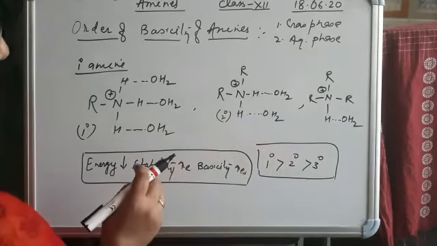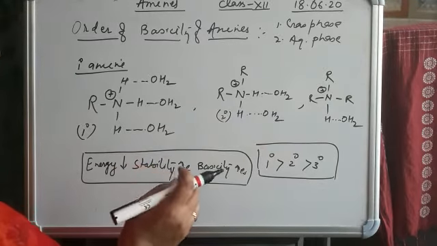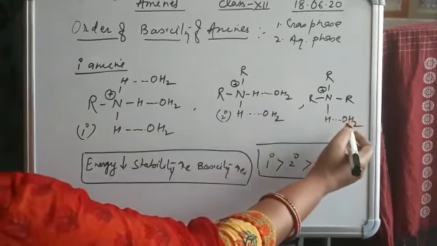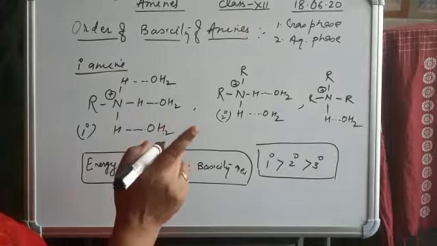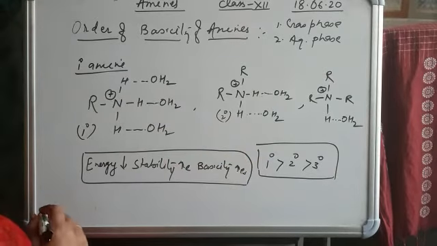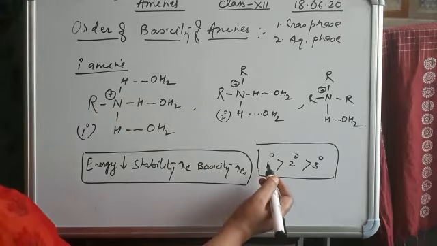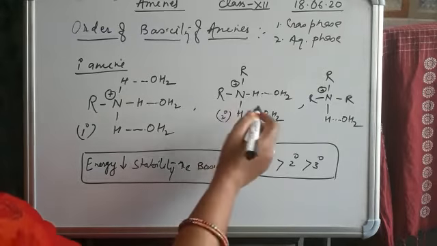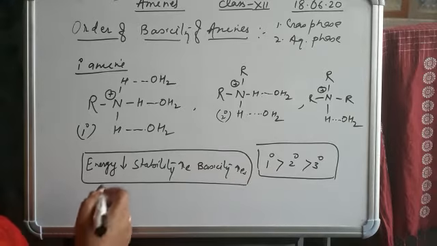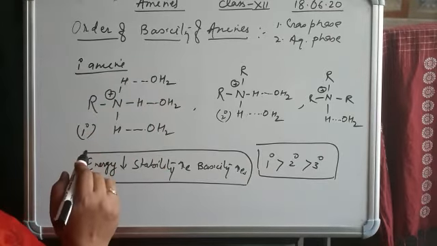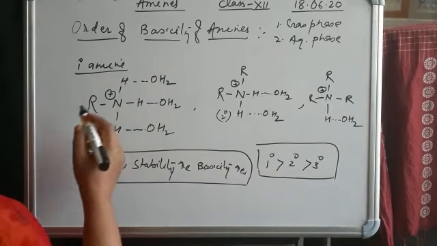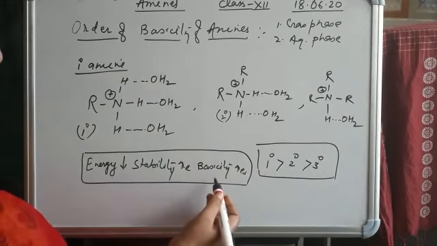So it has less basic character because it has more energy, because it forms only 1 H bond. On the basis of the solvation effect, we concluded that 1-degree amine will be more basic because it has less energy. Less energy means greater stability, and greater stability of the cation means more basic character.